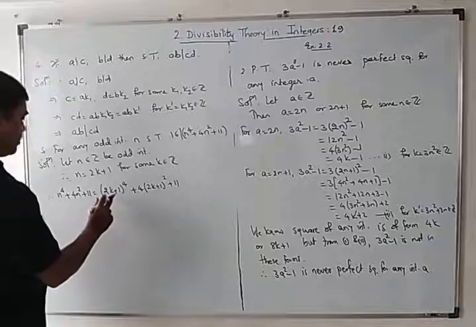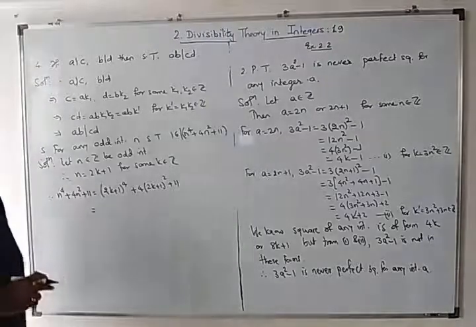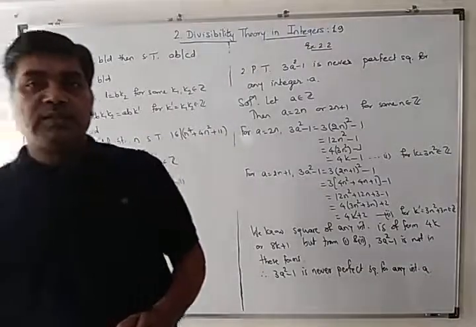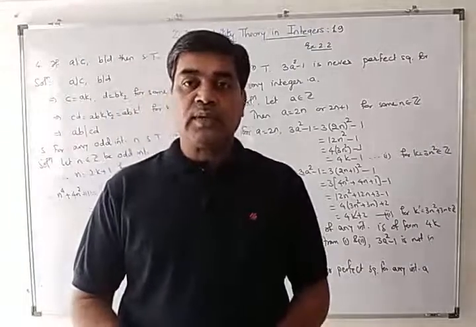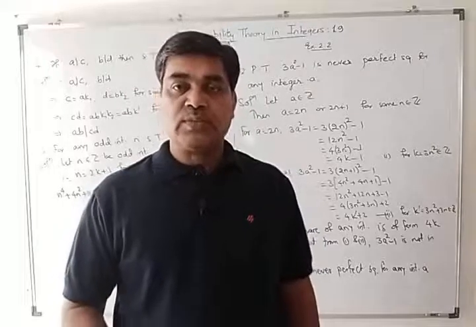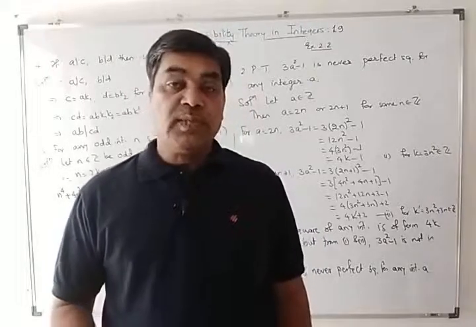Now, by using binomial expansion, (a plus b) raised to n is equal to a raised to n plus nC1 a raised to n minus 1 b plus nC2 a raised to n minus 2 b square, and so on up to b raised to n.